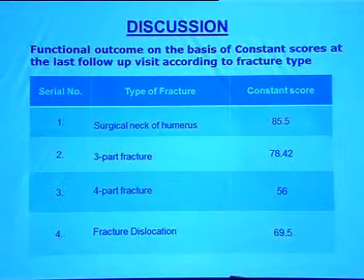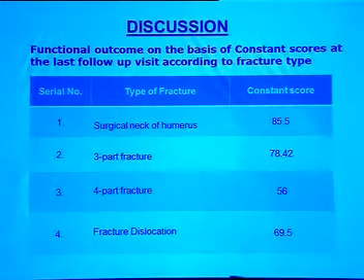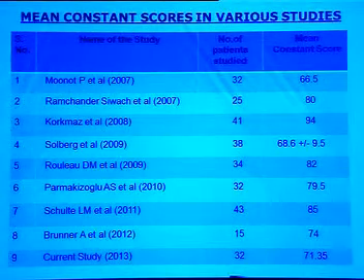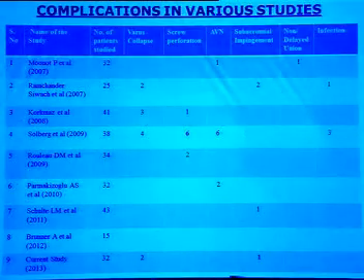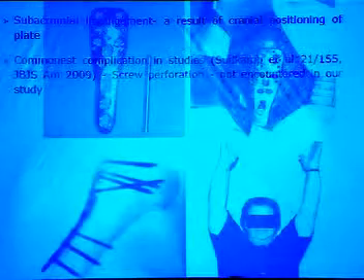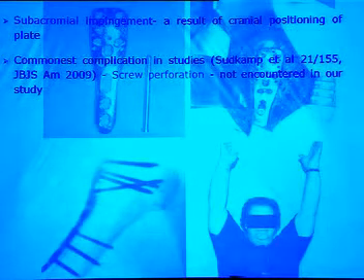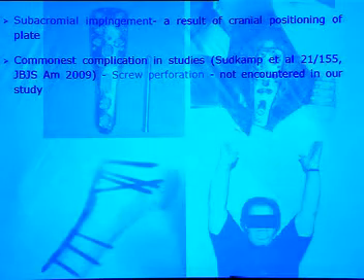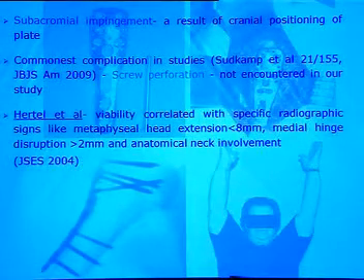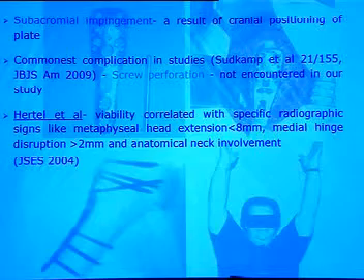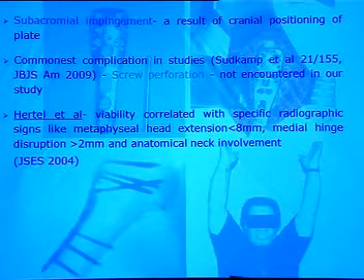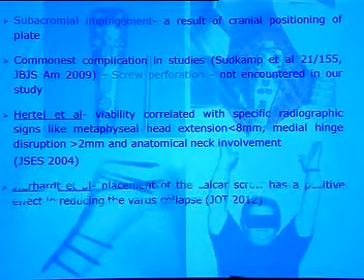These are the Constant scores at the last follow-up visit according to the fracture type. Mean Constant scores in various studies. These are the complications in various studies. Subacromial impingement occurred as a result of far too cranial positioning of the plate. The commonest complication encountered in the studies was screw perforation. Hertel correlated viability with specific radiographic signs like metaphyseal head extension less than 8 mm, medial hinge disruption more than 2 mm, and anatomical neck involvement.